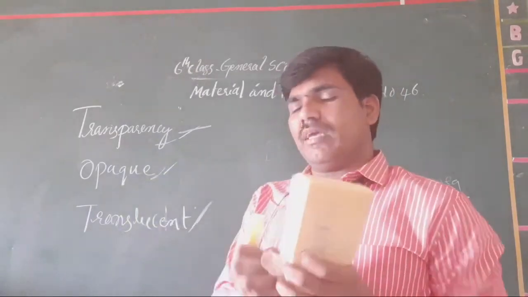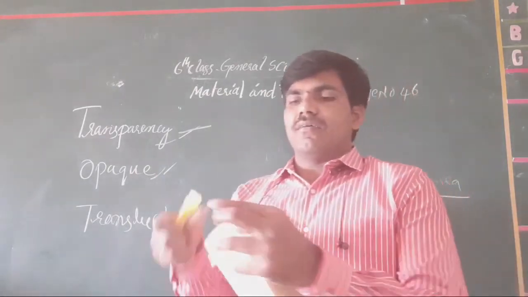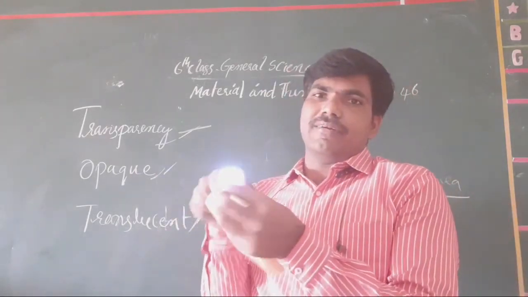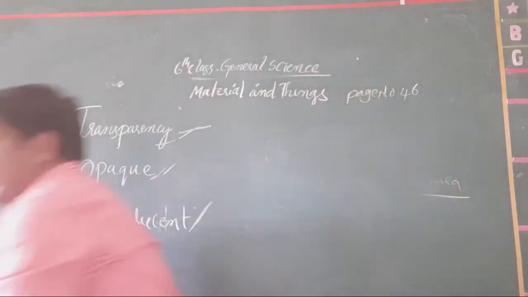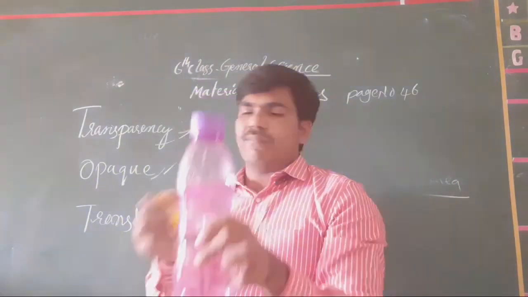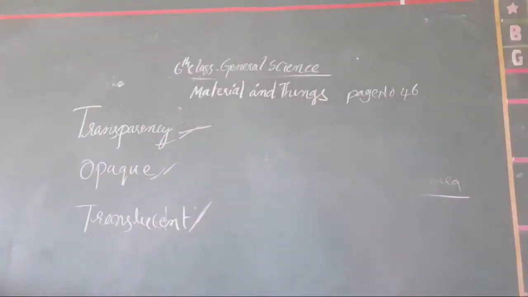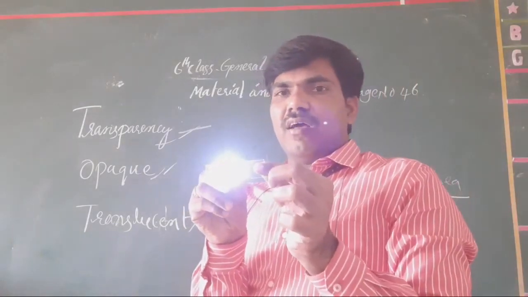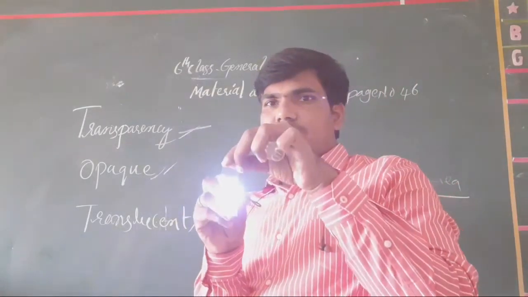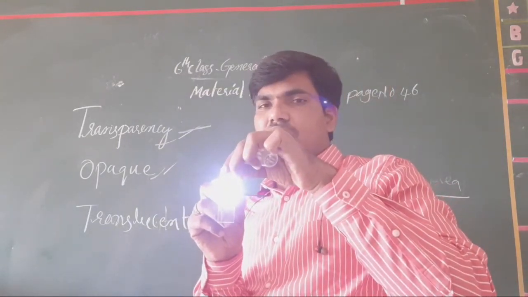Yes, I have taken a glass here. Like this glass, it is transparent, it is opaque, it is partially transparent. Clear? Yes, there are three types of media. Suppose you take a glass like this and shake it, there is no change, the light appears like that only. This glass is our transparent media.